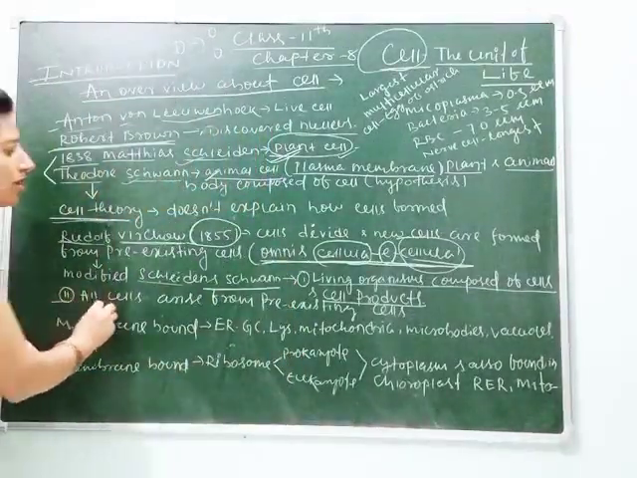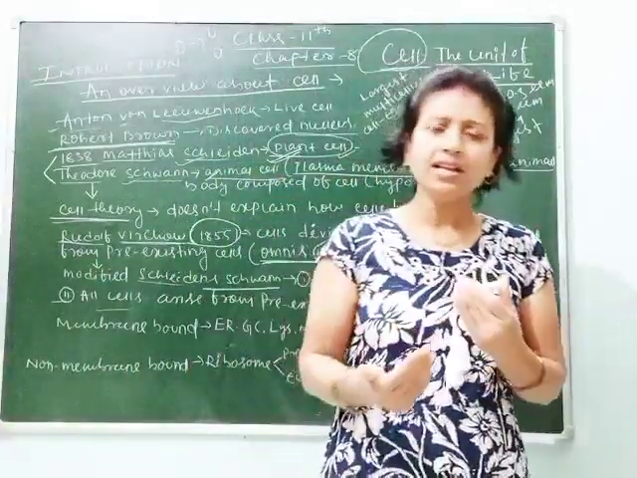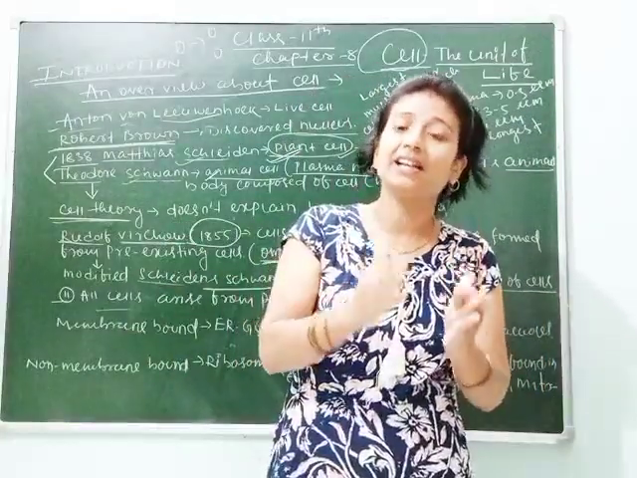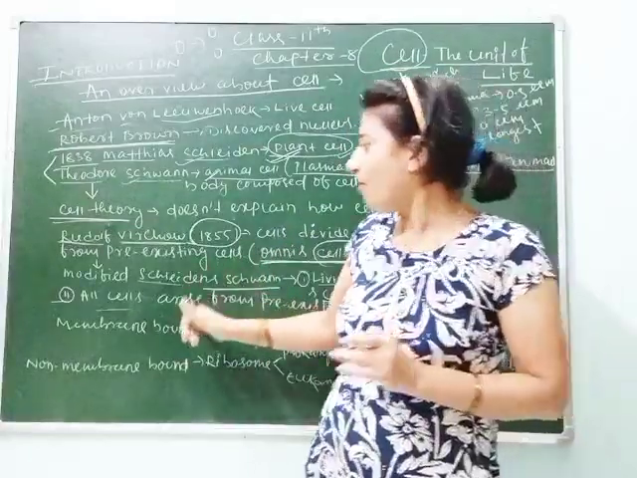The next postulate was that all cells arise from pre-existing cells. Means cells do not arise directly, they arise from pre-existing cells. Means one cell divides to give two or more cells. That is how cells are formed.